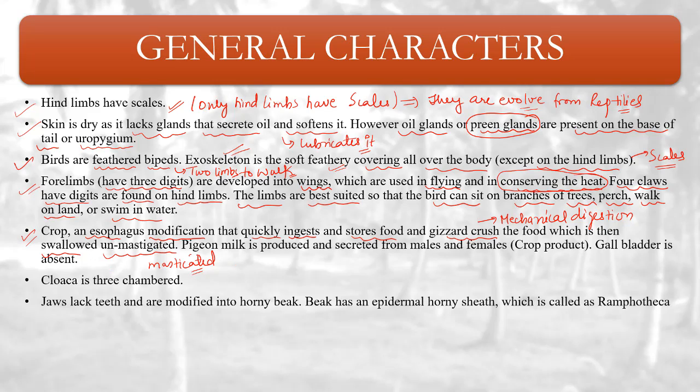Pigeon milk is produced and secreted by both male and female pigeons, and it is a crop product. The crop stores food, and that food further gets fermented and developed to form the milk known as pigeon milk. The gallbladder is absent in the case of aves, meaning birds.